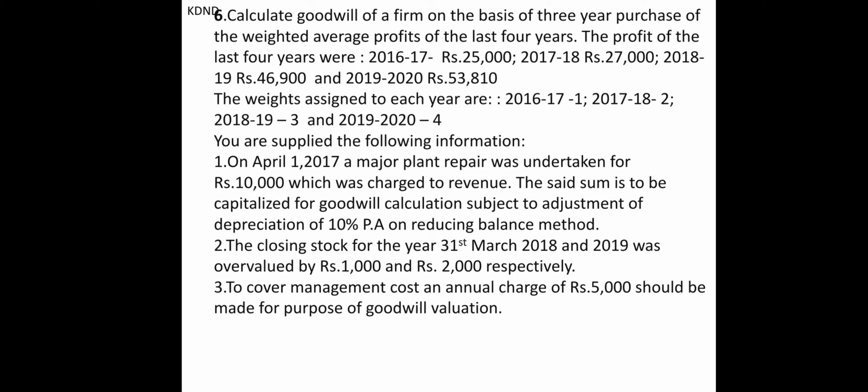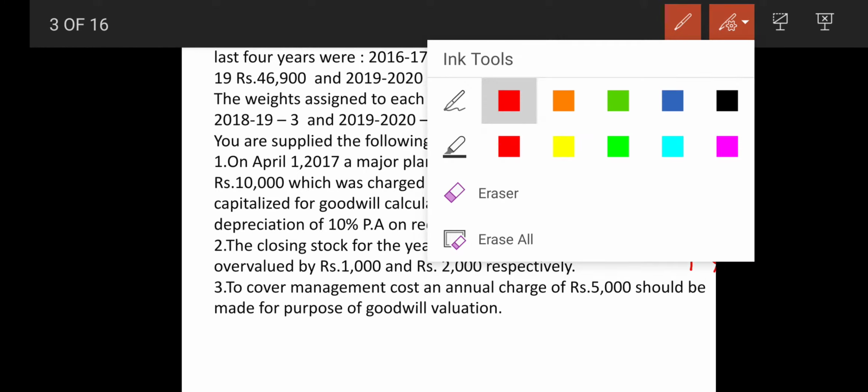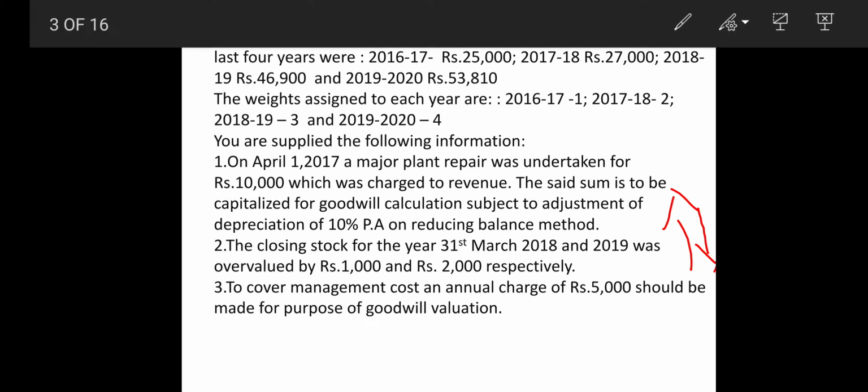The second adjustment is that the closing stock was overvalued in 2018 and 19 by 1,000 and 2,000 respectively. When there is an overvaluation of closing stock, it will always increase the profit. And when there is an overvaluation of opening stock, it will always decrease the profit. So we will make that adjustment.